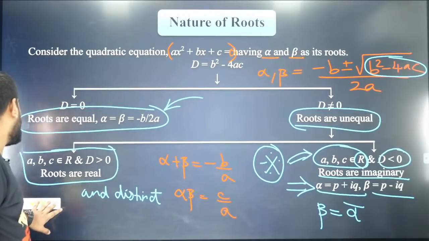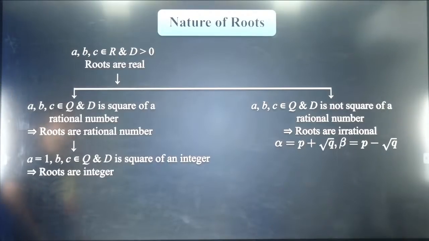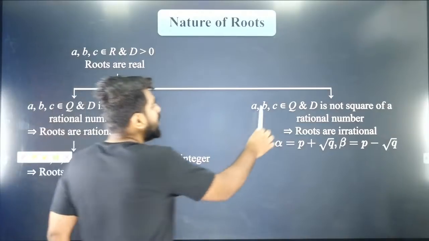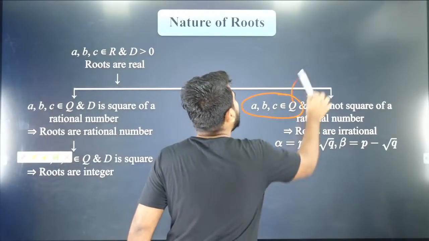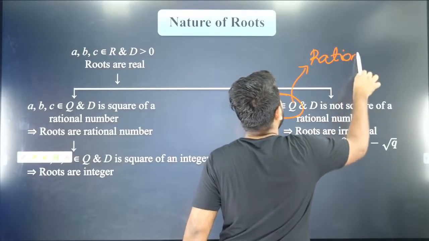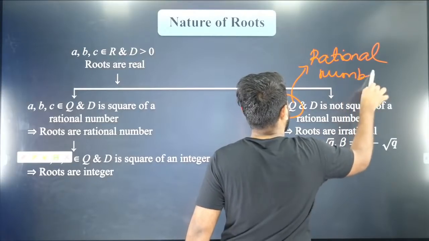Brilliant. So here we go to the next particular topic. Now, listen very carefully. If a, b, c belong to rational numbers, Q means rational numbers. Rational numbers are of the form p by q where q is not equal to 0.